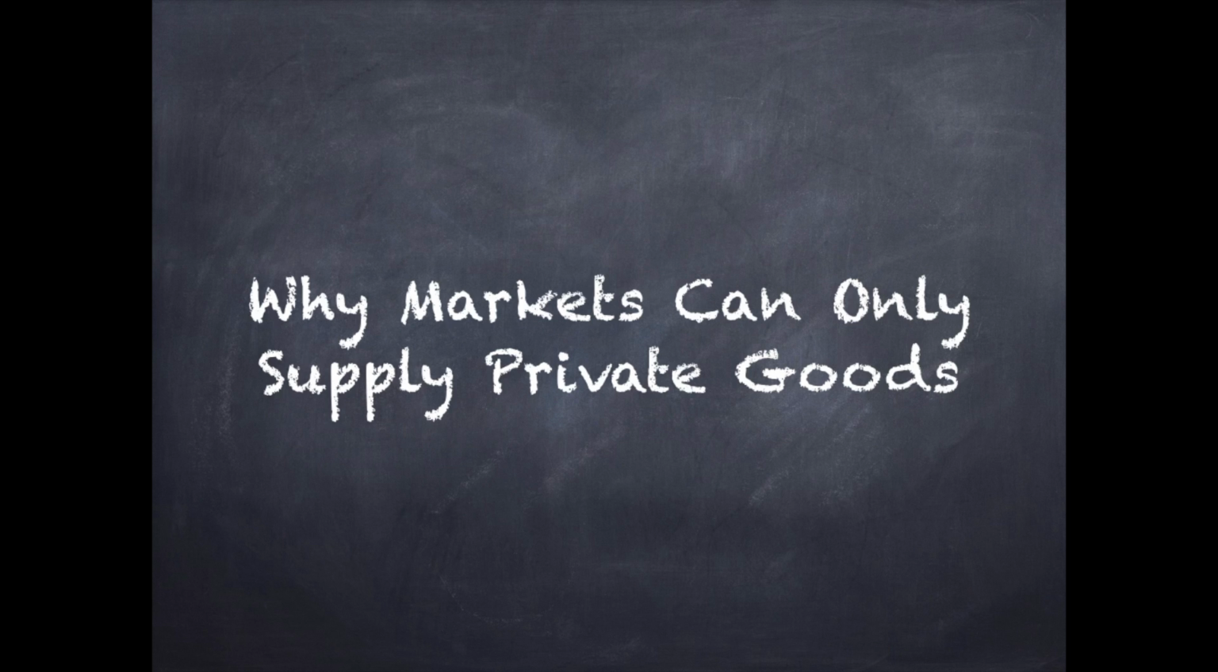Markets are typically the best means for society to deliver goods and services to its members. They're efficient except in the case of market power, externalities, or other instances of market failure. One source of this failure is rooted in the nature of the good itself. Markets cannot supply goods and services efficiently unless they are private goods, excludable and rival in consumption.